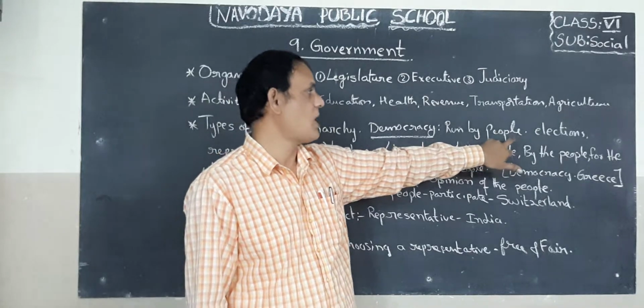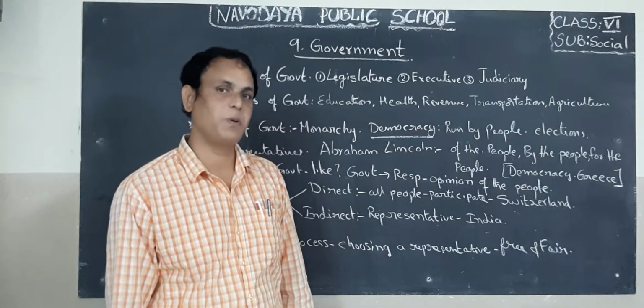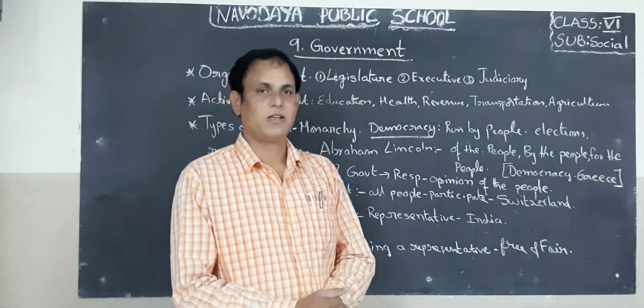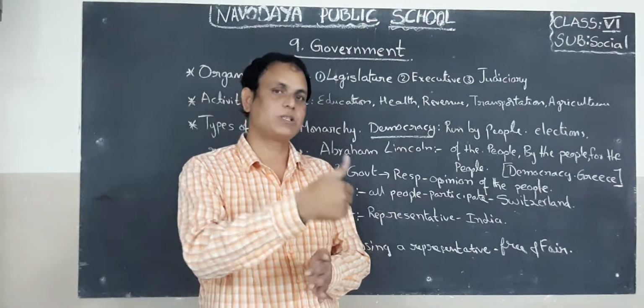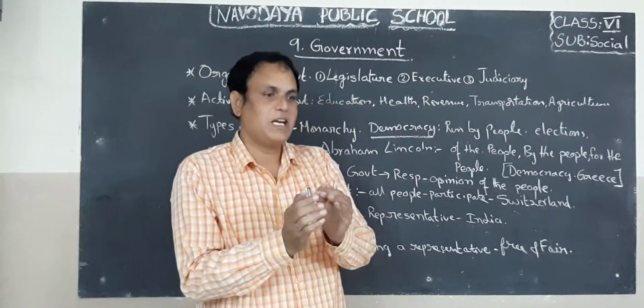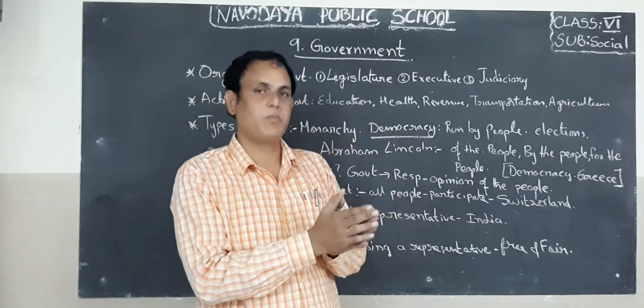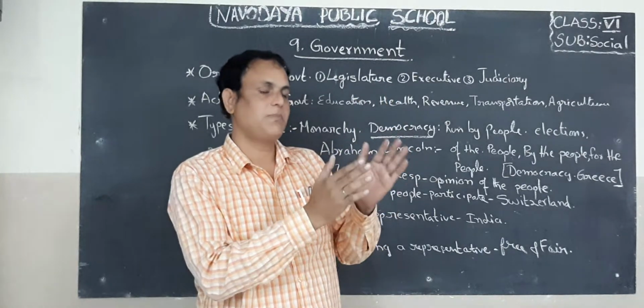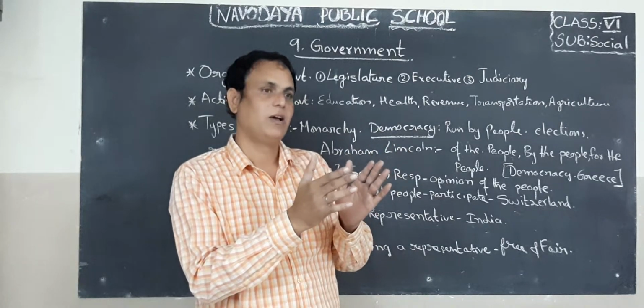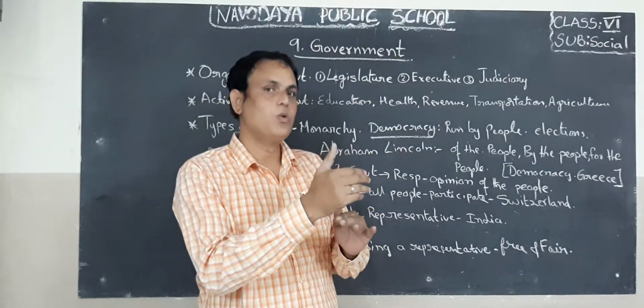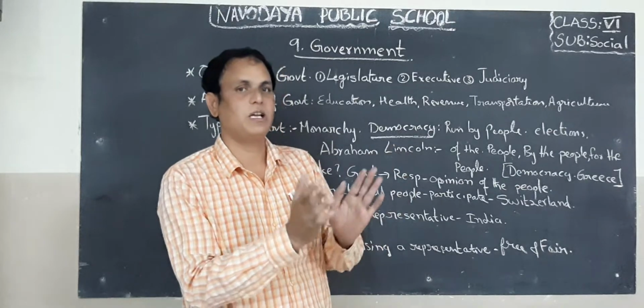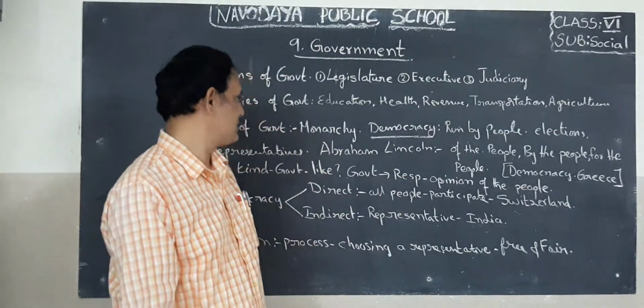So how will the people participate? Through elections. Here in elections, they cast their votes and send some representatives to the assemblies and parliament, etc. These MPs and MLAs will rule the country or state, etc. Okay, children.